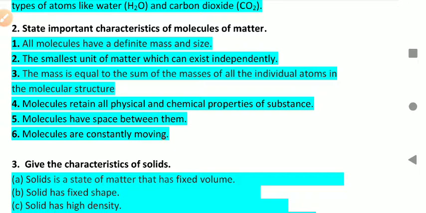First point, all molecules have a definite mass and size. Second point, the smallest unit of matter which can exist independently. Third, the mass is equal to the sum of masses of all the individual atoms in the molecular structure. Fourth, molecules retain all physical and chemical properties of substance. Molecules have space between them. And the last one, molecules are constantly moving. So these are the properties of molecules of matter.